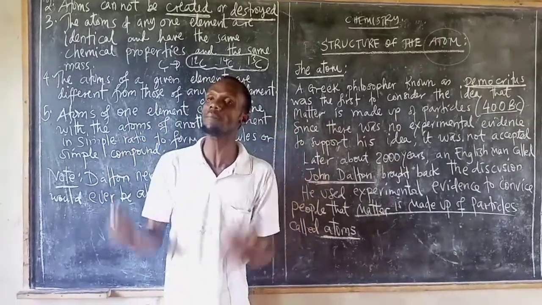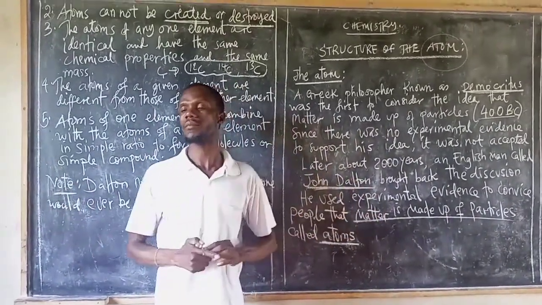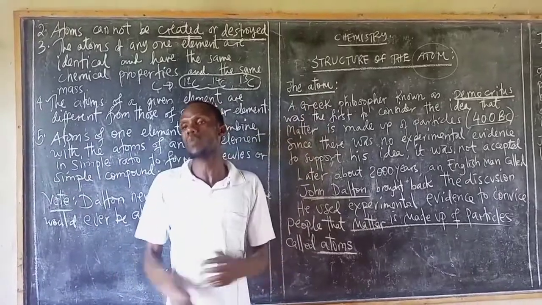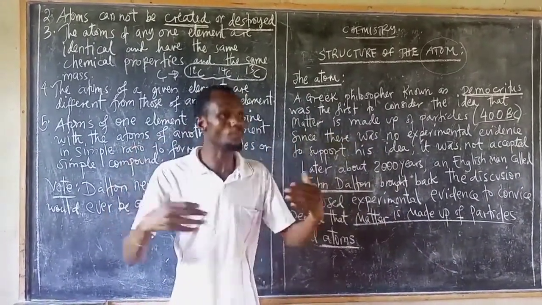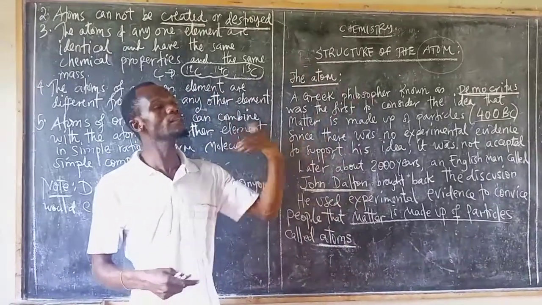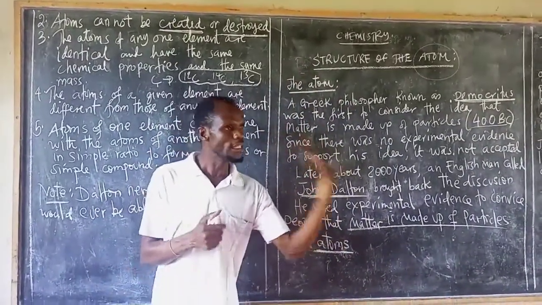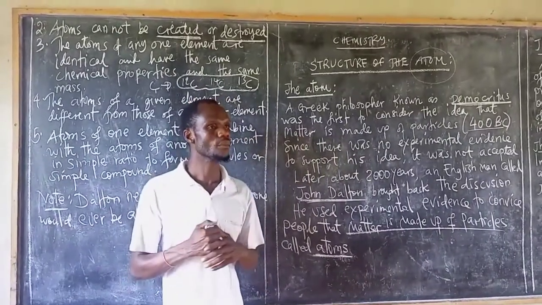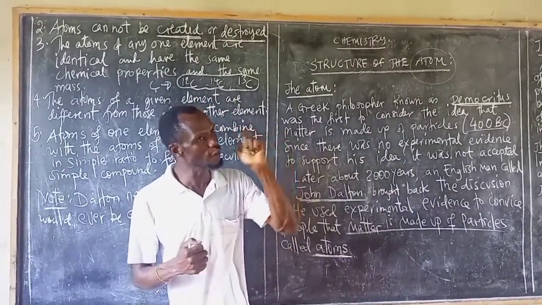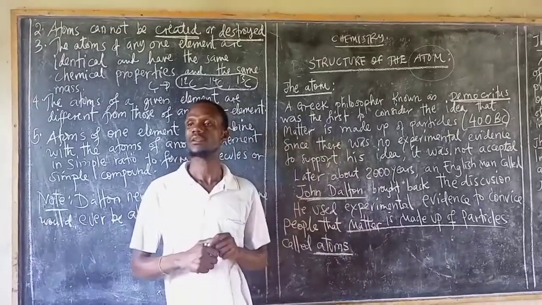He thought he was the last person to see an atom, and nobody would come and see it. So, in another way, Dalton limited his idea. He never thought about technology.